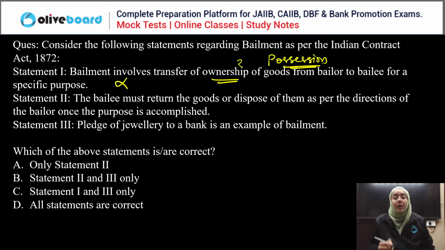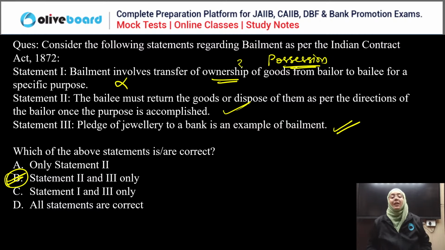The bailee must return the goods or dispose of them as per the direction of the bailor. Correct. Pledge of a jewelry, yes, it is a special kind of bailment. So the correct answer is that the second and third are correct statements, the first is wrong. Okay, done, clear.